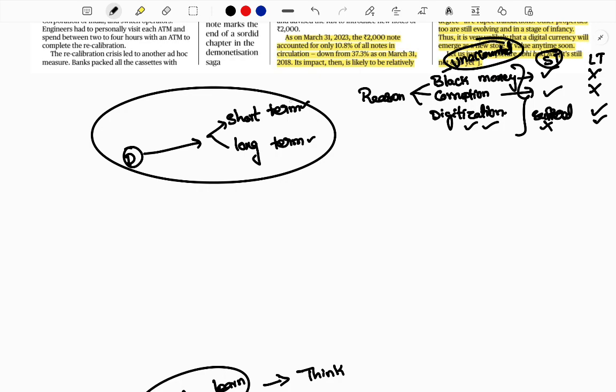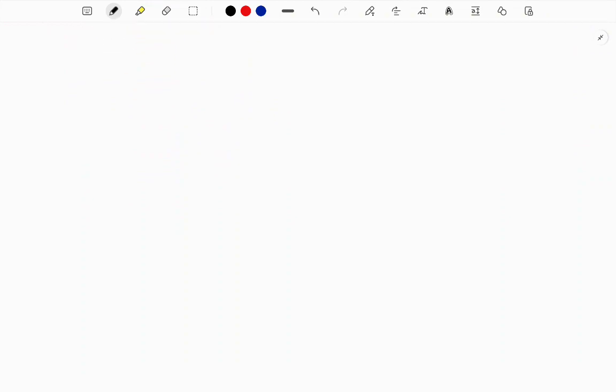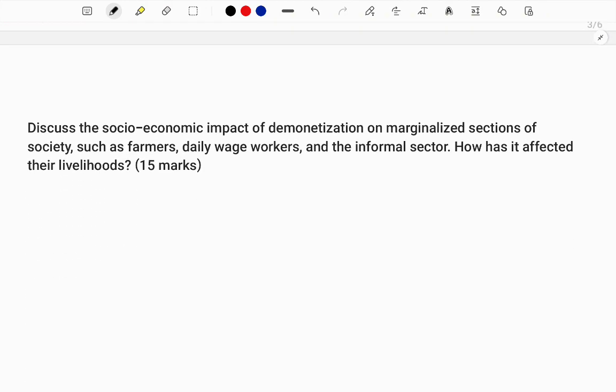Okay, so here I just showed you the path and how you can answer. Now you can answer any question. I have given you the overview. Now I'm going to frame your question and answer it. So let me frame the question. Discuss the socio-economic impact of demonetization on marginalized sections of society, farmers, daily wage workers, and the informal sector. How has it affected their livelihood?